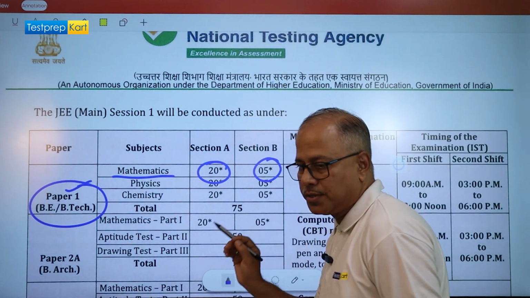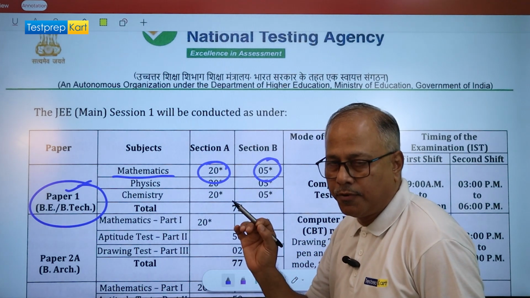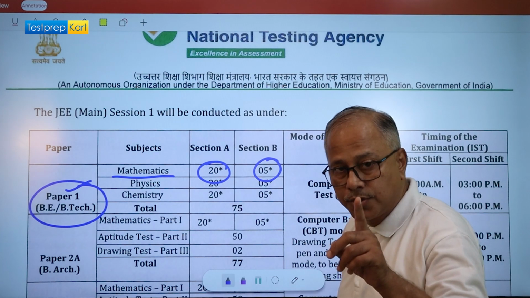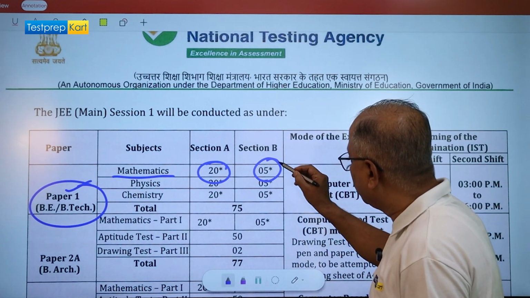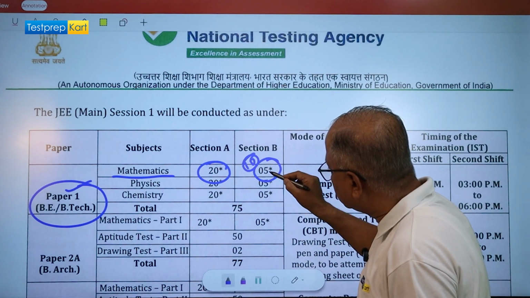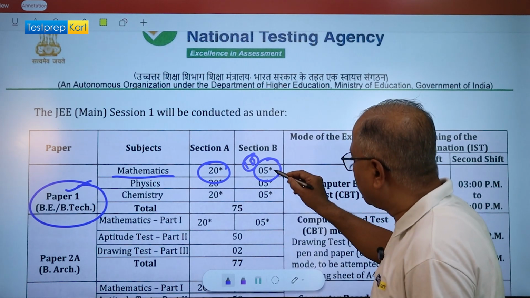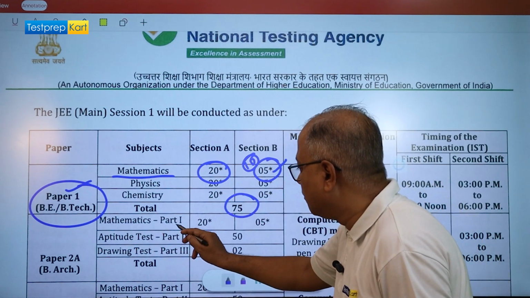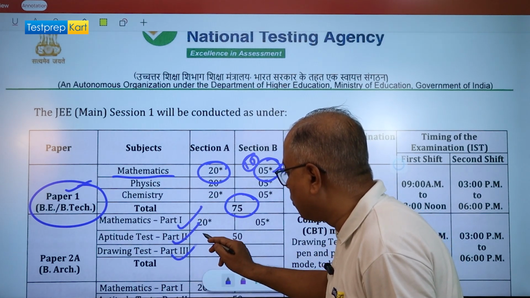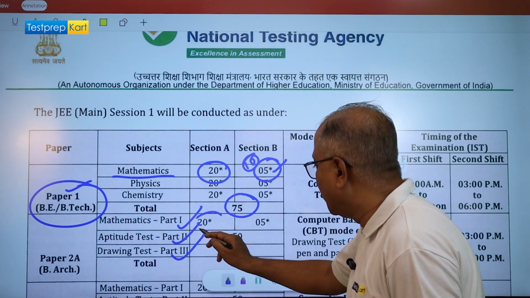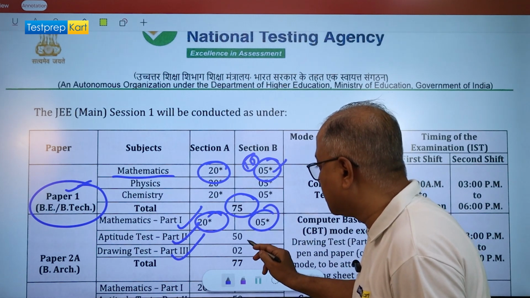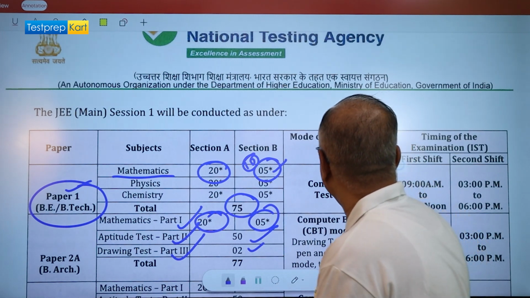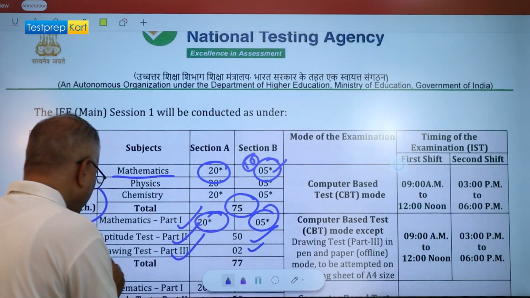For those, there will be no choice. You have to develop the logic, define your steps, and get the answer. Earlier, from 2020 to 2024, Section B used to have 10 questions, but now it has been curtailed to 5 questions. So altogether, we'll have 75 questions. For Paper 2, you'll have mathematics, aptitude test, and drawing test: 20 multiple choice questions, 5 problem questions, aptitude 50, and then 2 drawing tests. Altogether, in Paper 2, you'll have 77.